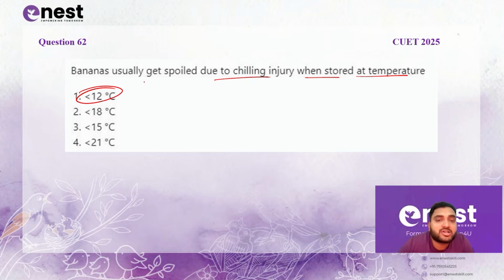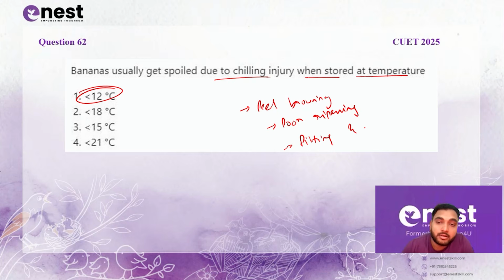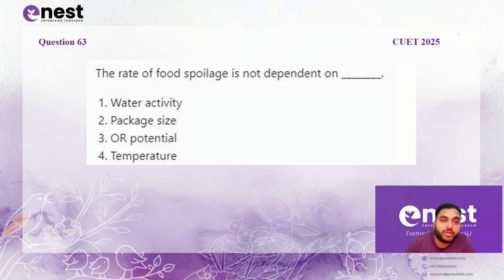That is why the temperature of the refrigerated containers or the environment in which the bananas are stored is usually kept near to 12, 13 and 14, but it is usually more than 12. It is never less than 12, so that the surface is not showing any defect. Now symptoms of chill injury could be peel browning, or it could be poor ripening, as well as pitting and off flavor. Okay, so first is the right option for this question. Proceeding on to the next question.